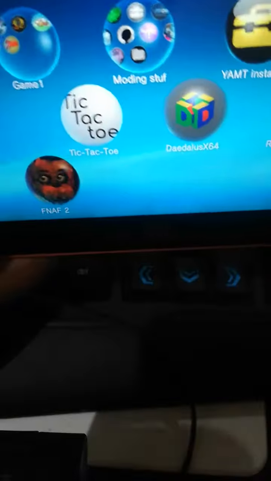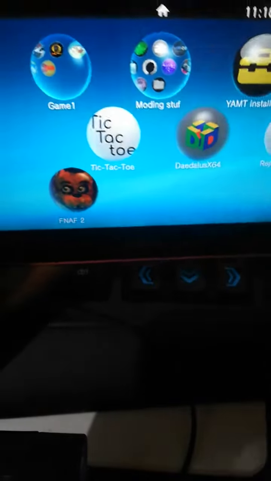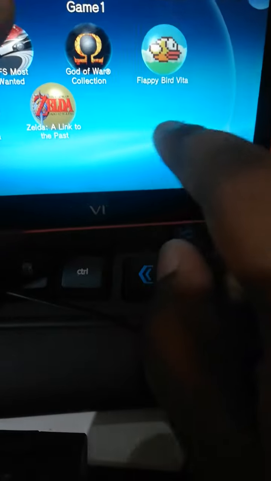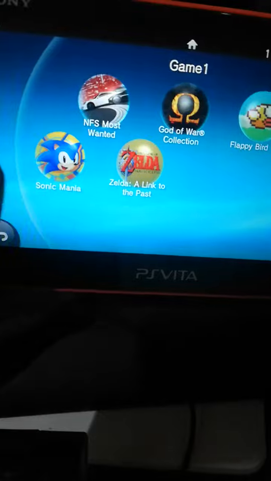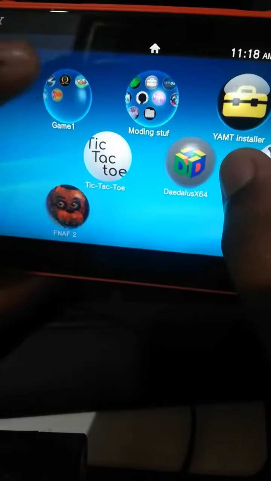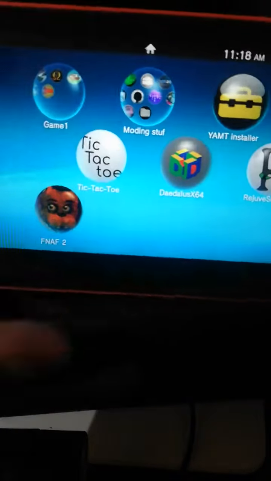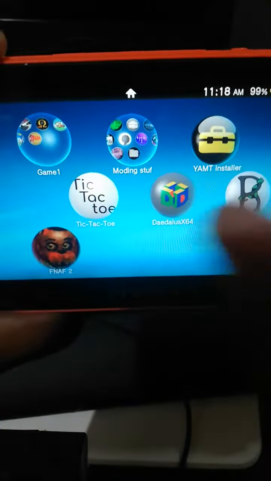Yeah, and inside that you can also download Flappy Bird and a few other games and tic-tac-toe and a lot. And you can also download emulators, but it's better to use a computer because it doesn't have all the data in it.